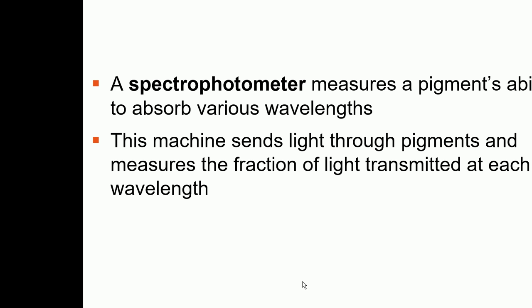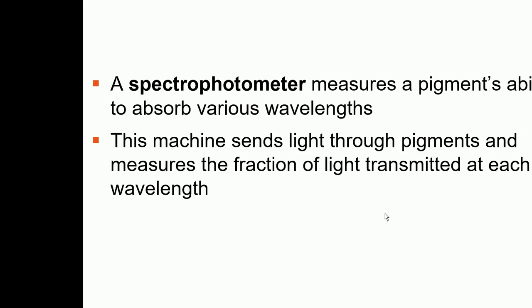In the lab, you will use an instrument called a spectrophotometer, which we have already used in the enzyme lab. It can tell us the pigment's ability to absorb various wavelengths. This machine sends light through pigments and measures the fraction of light transmitted at each wavelength.